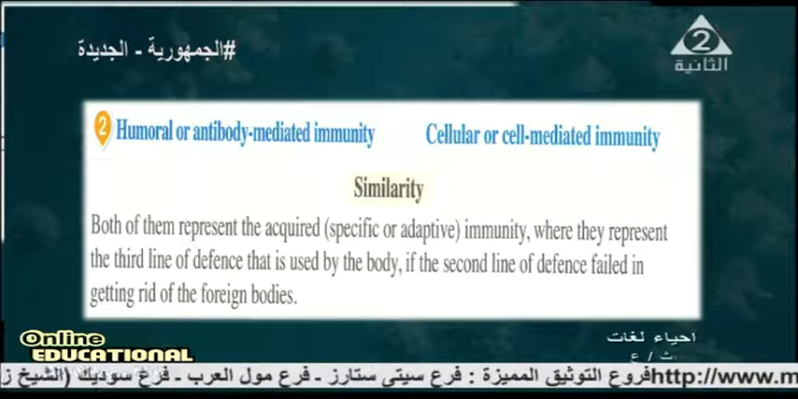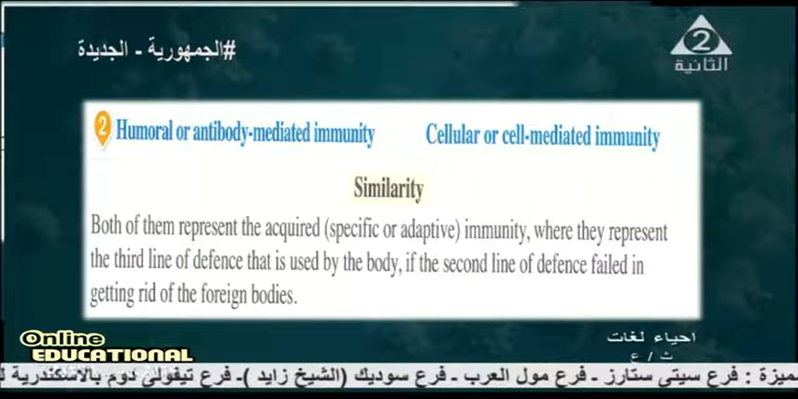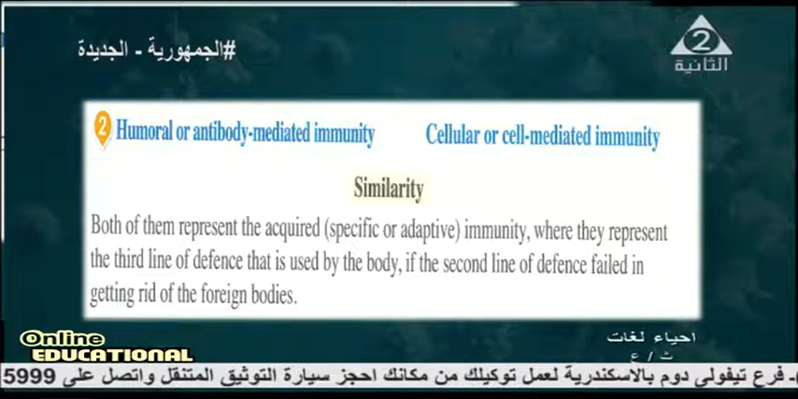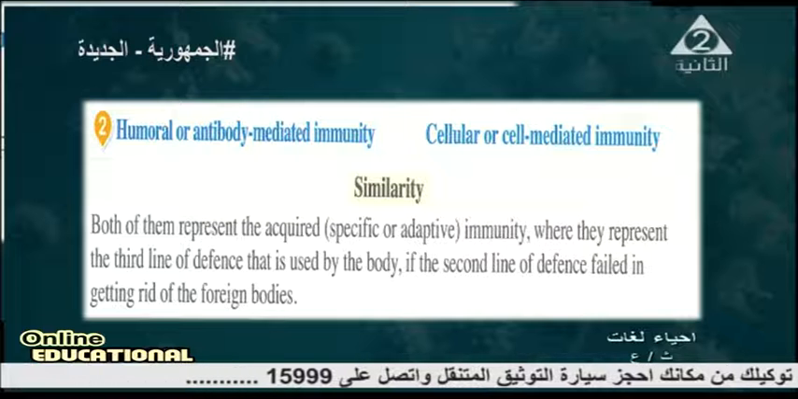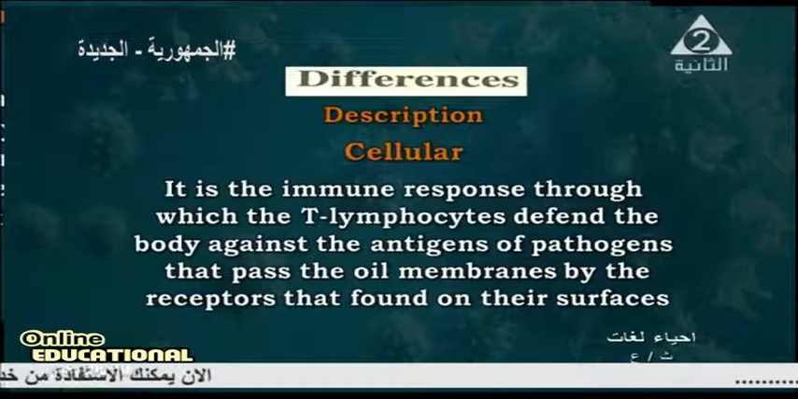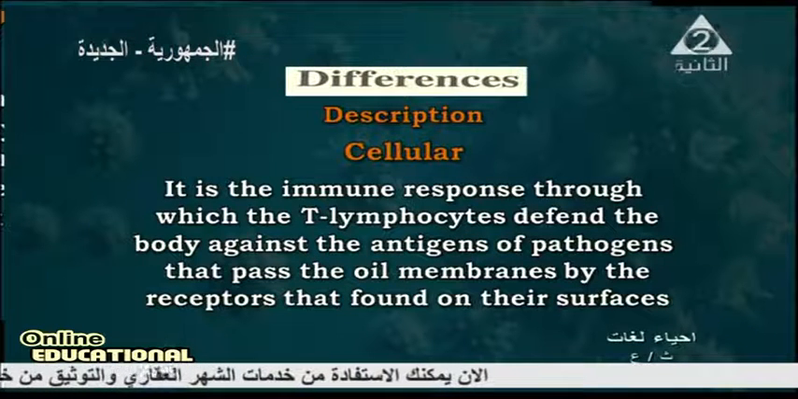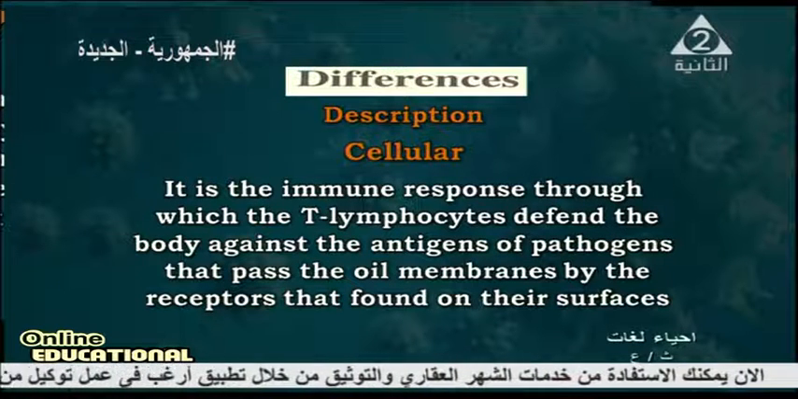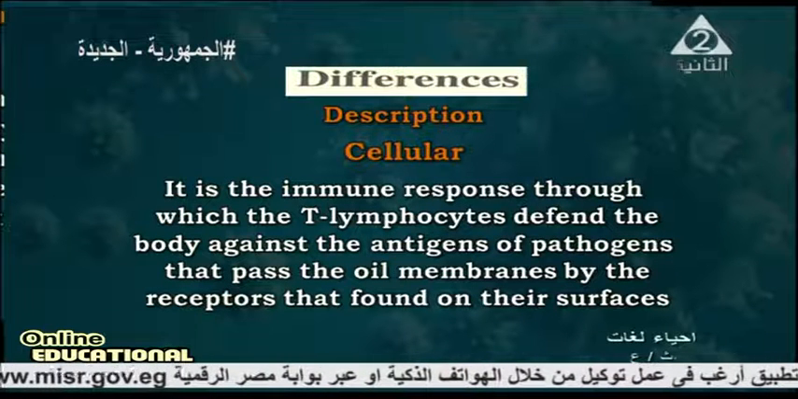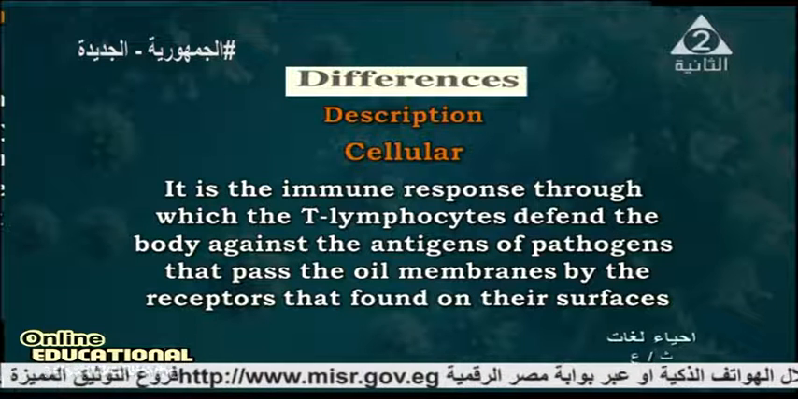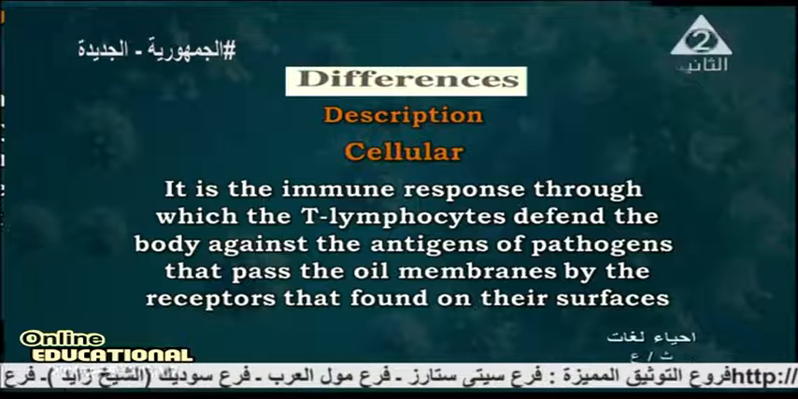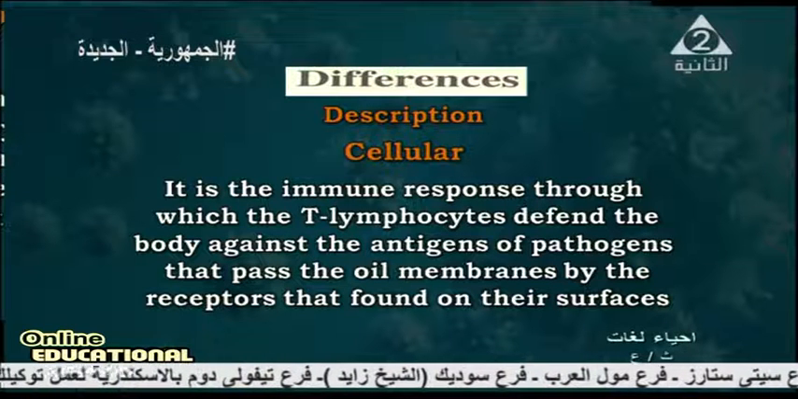Both of them represent acquired, specific, adaptive immunity, where they represent the third line of defense that is triggered by the body if the second line failed in getting rid of the foreign body. The difference or description: cellular immunity is the immune response through which T lymphocytes defend the body against the antigen of pathogens that pass the plasma membrane. Oily membranes means plasma membranes that are found in the human body.